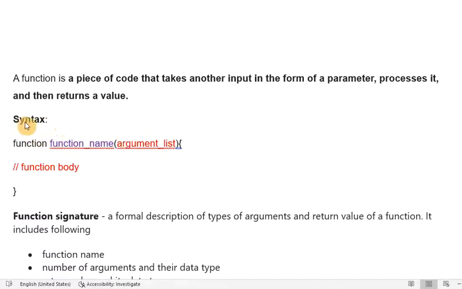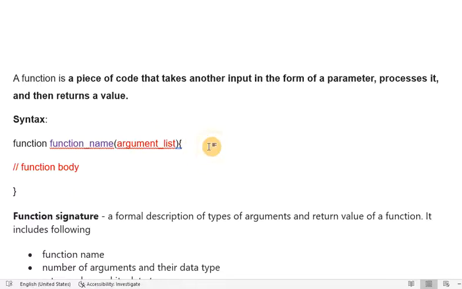So this is the syntax of a function. Here you can see the function keyword we have to use to declare, or define, the function. The first word, function, is the keyword, and then we pass the function name, whatever name we want to define. Then in the parentheses there is an argument list, so we can pass any number of arguments in sequence, and those arguments must be comma separated.